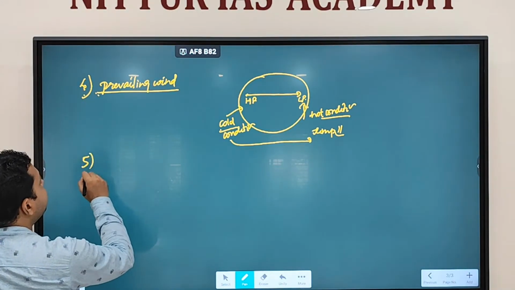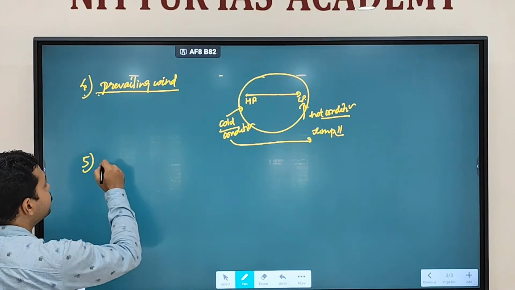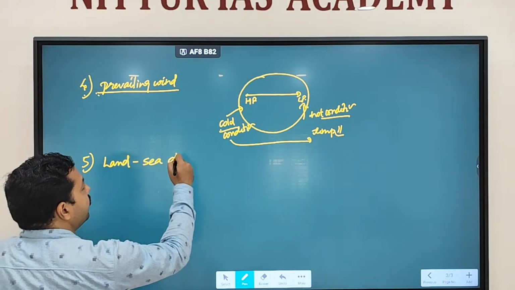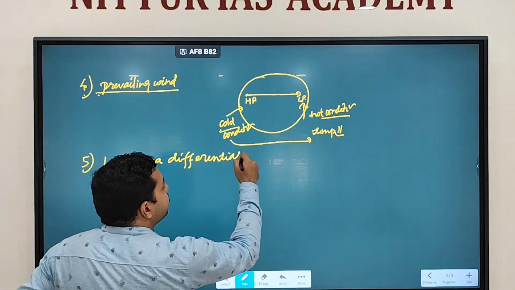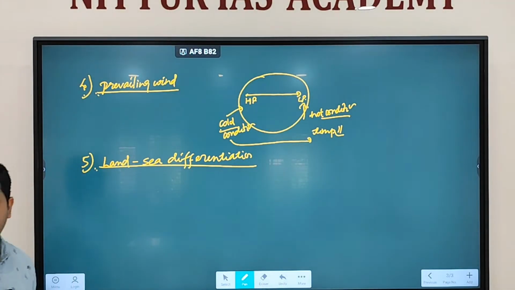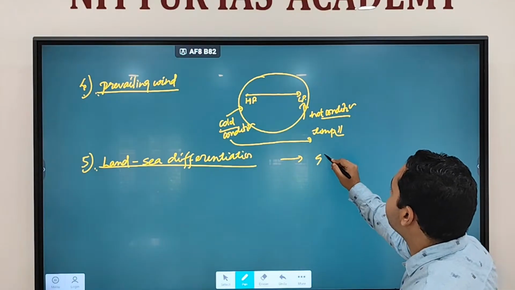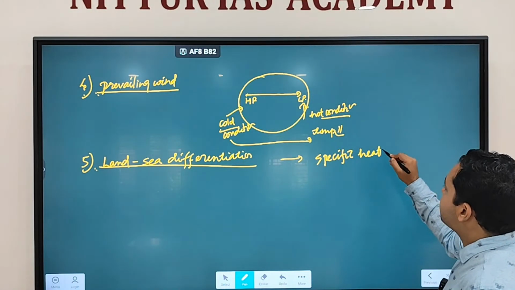Then another factor which can cause different distribution of temperature is land-sea differentiation. What does land-sea differentiation mean? Remember the concept of specific heat. What is specific heat?